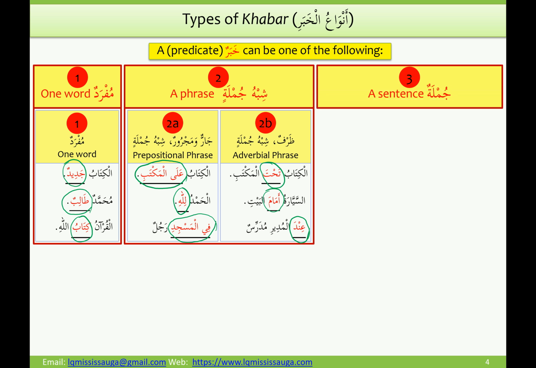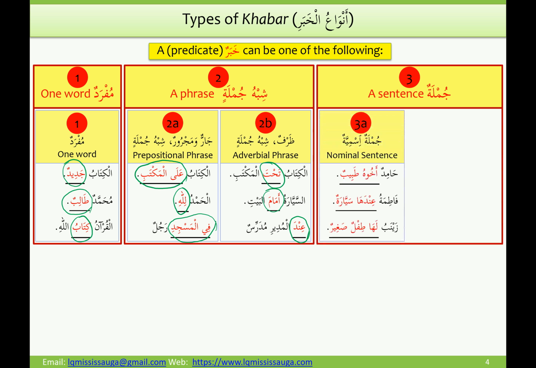The third type of khabar is a jumla. This is interesting because we are looking at a nominal sentence which contains the khabar, and the khabar itself can be a sentence. So there is a sentence within a sentence here. There are two types of sentences, as we know, and here, if the khabar is a nominal sentence, then there is an outer nominal sentence which contains an inner nominal sentence, and that inner nominal sentence comes as a khabar for the outer nominal sentence. If this is a bit confusing, I suggest you pause the video and play it back, so that you really understand what I just said.